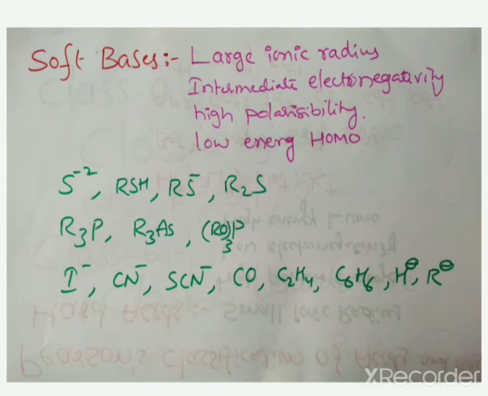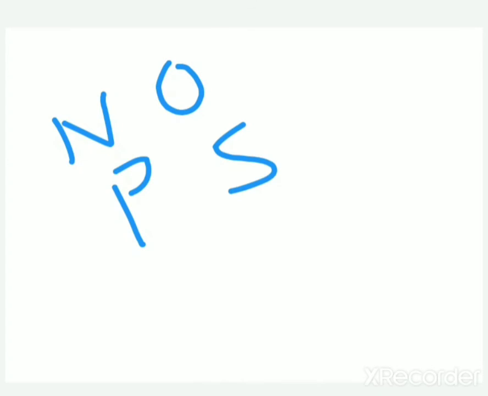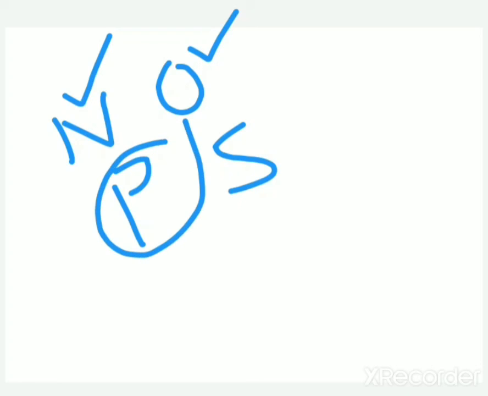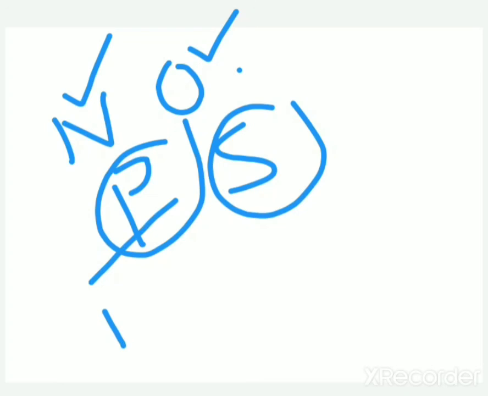Students, already we discussed nitrogen, phosphorus, oxygen, sulfur. Nitrogen has small size, oxygen has small size. Compared to nitrogen, phosphorus has large size. Compared to oxygen, sulfur has large size. So phosphorus containing species are soft.